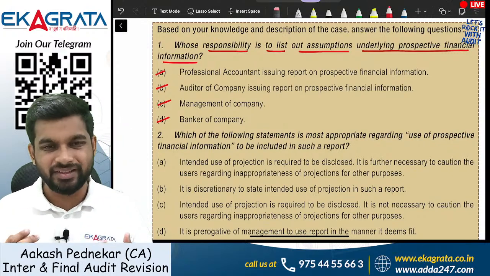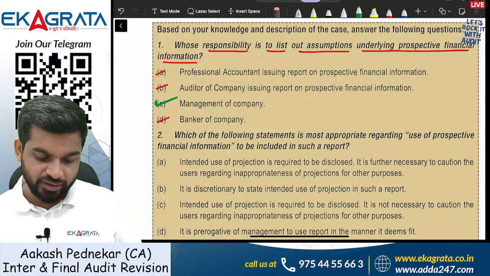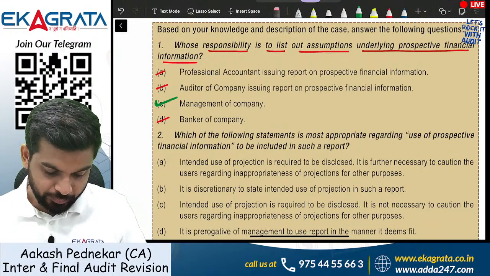It's a very, very simple question guys. The correct answer is going to be the management. It is the management who is responsible for listing out all the assumptions underlying the PFI.